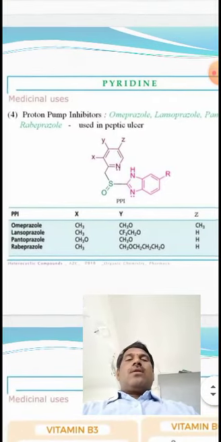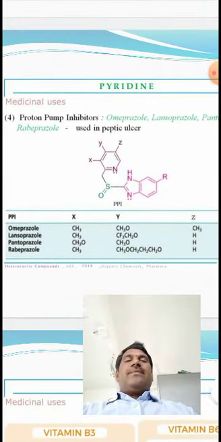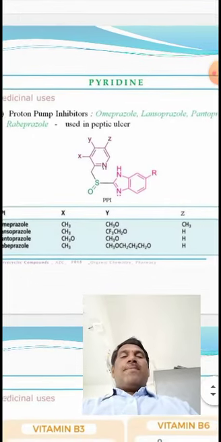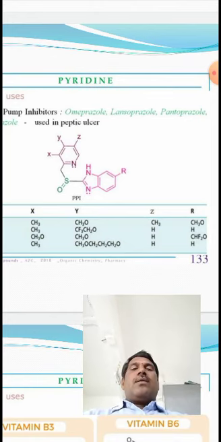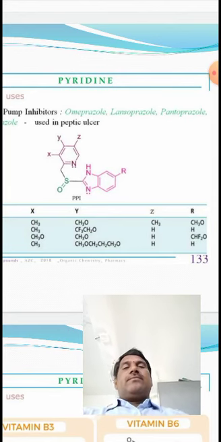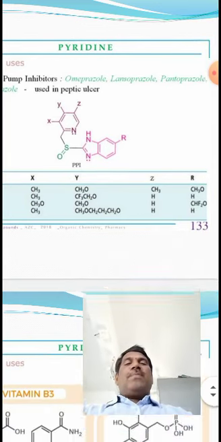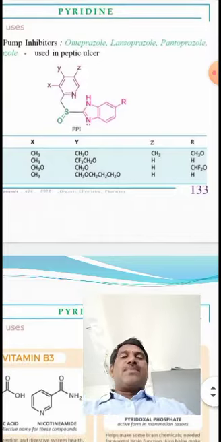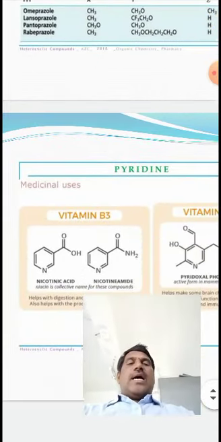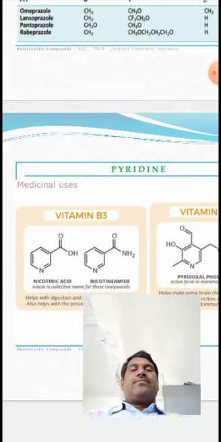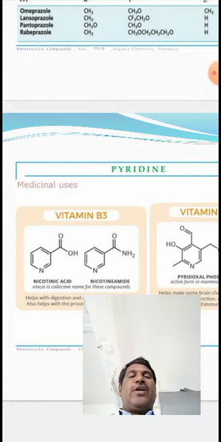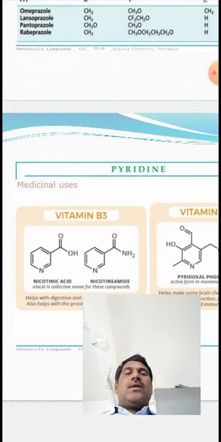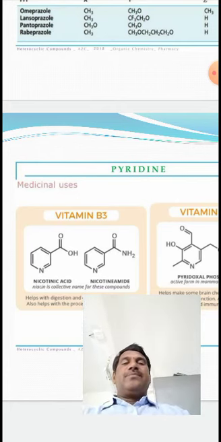So, medicinal uses of pyridine: omeprazole is another drug. In omeprazole, a pyridine unit is present, as well as vitamin B3, nicotinic acid and nicotinamide, having pyridine units.